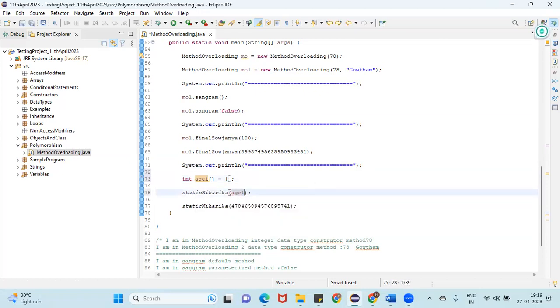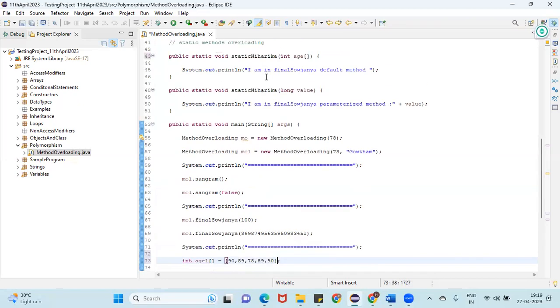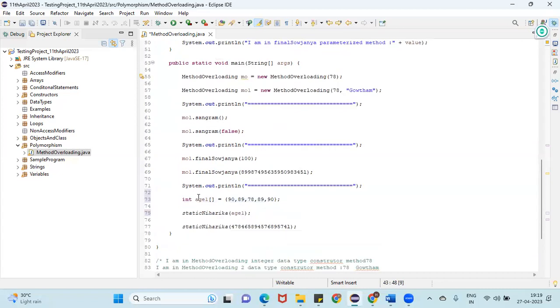Are you able to see? Like this we need to add 90, 89, 78, 89, 90. Are you able to see? Yes, ma'am. So here we need to add like this. See here, are you able to observe the difference, guys? First of all, we are passing parameters as arrays, and you need to pass an array only here.